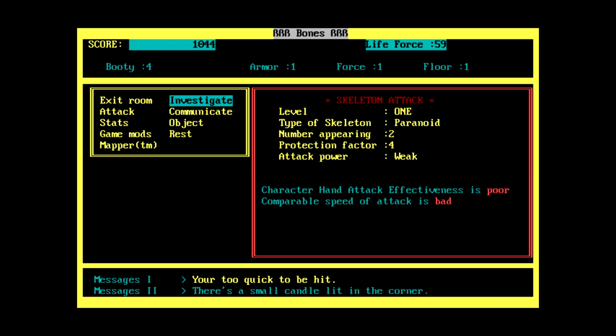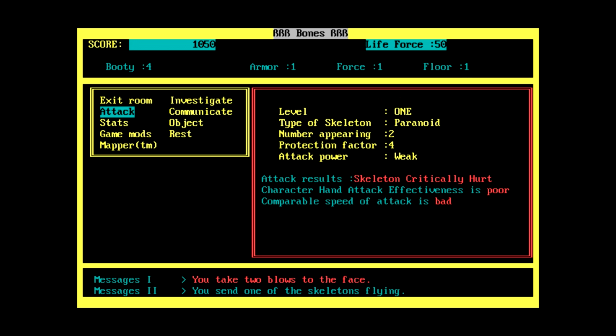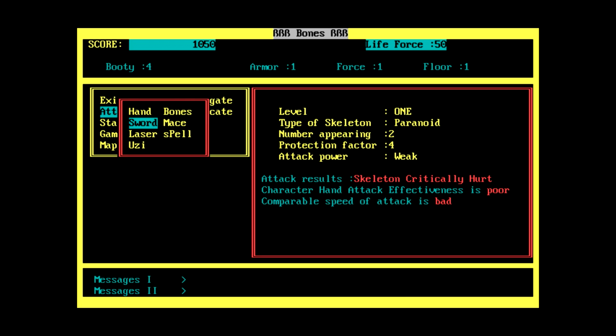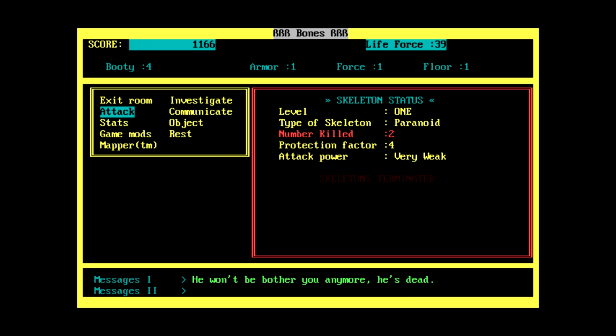Oh, we found another skeleton. 2 of them. That are paranoid skeletons. Which apparently means that... I don't know. Let's attack them with our sword. Send one of the skeletons flying. Let's keep attacking. Okay, finally got him. Lost a lot of health. Can I rest?